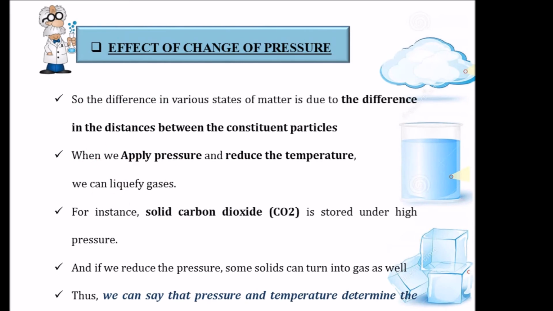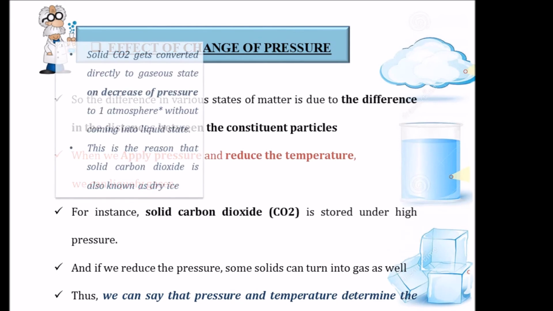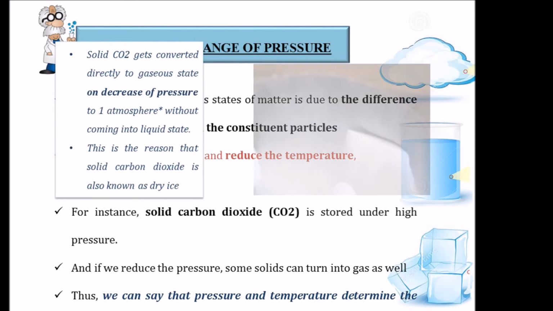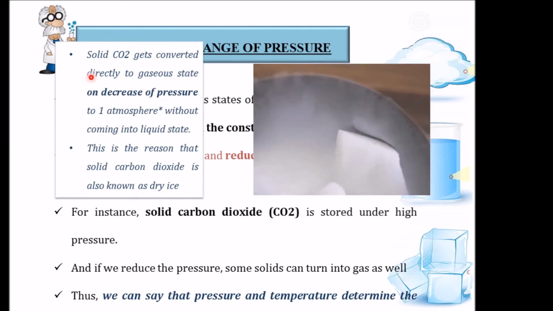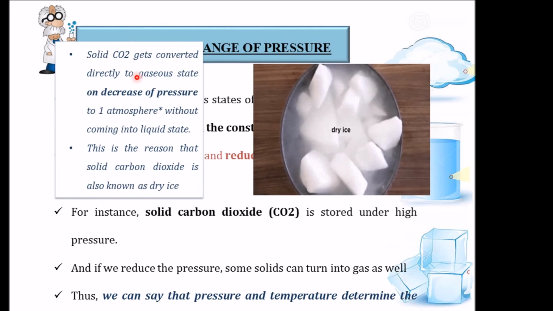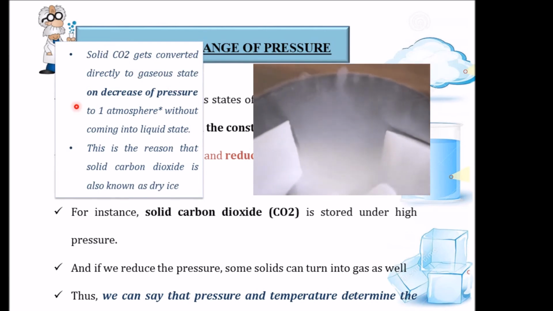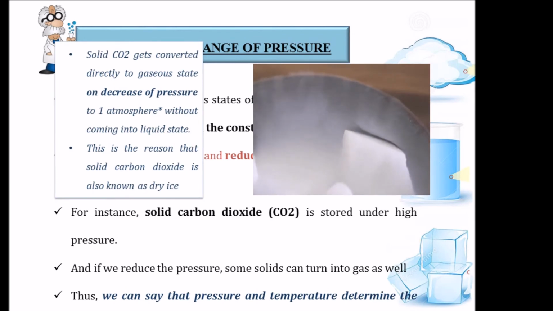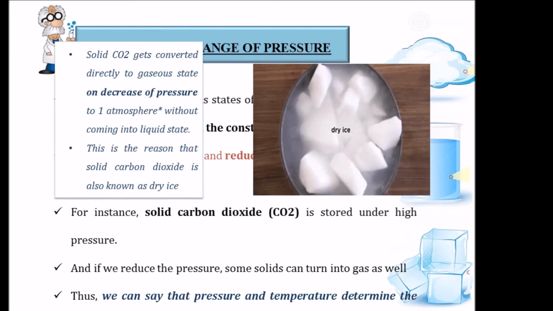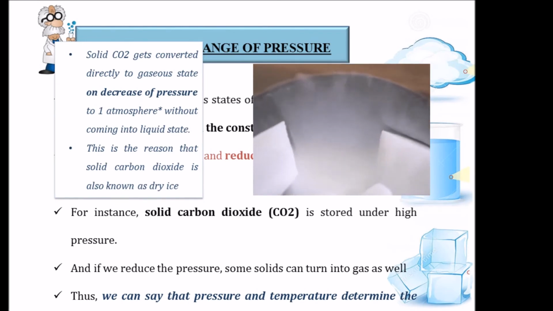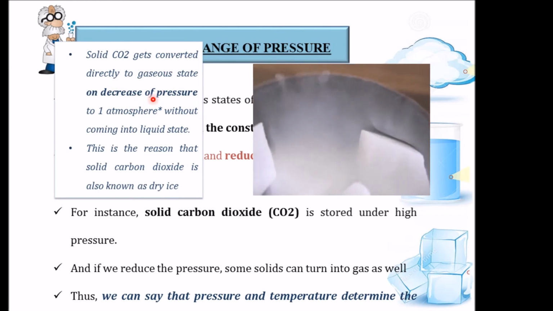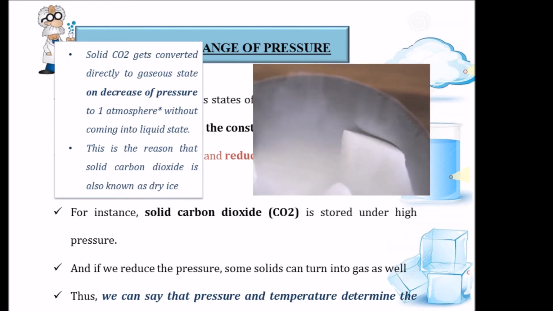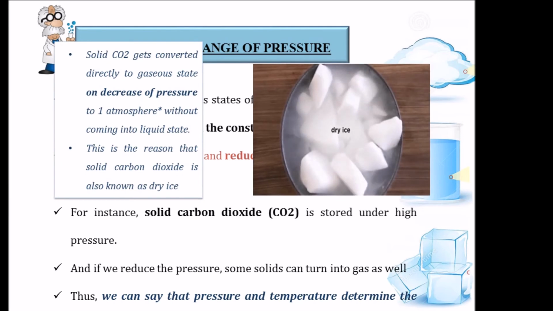Now let's take another example of solid carbon dioxide. It is stored under high pressure. This solid carbon dioxide that we saw in the last slide actually gets converted directly into gaseous state. It changes into gas on the decrease of pressure without coming into the liquid state. We saw in the last slide in the process of sublimation where the solid carbon dioxide directly converts into carbon dioxide at room temperature. This is mainly due to the decrease of pressure. And this is the reason why solid carbon dioxide is also called dry ice.